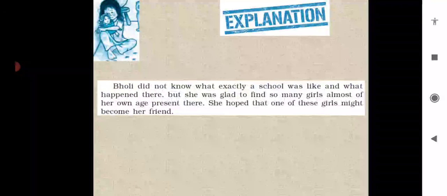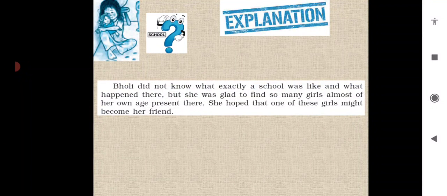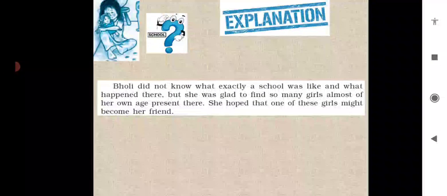Bholi did not know what exactly a school was like and what happened there, but she was glad to find so many girls almost of her own age present there. She hoped that one of these girls might become her friend. So now when she went there in the school, because she never used to go out of her house, she did not know what is a school, what things happened there, how it looks and whether it is a place or a thing. She was unaware of that.